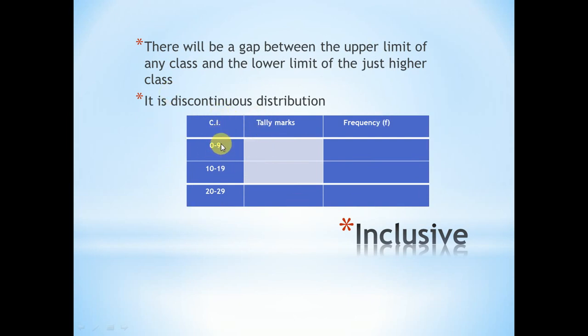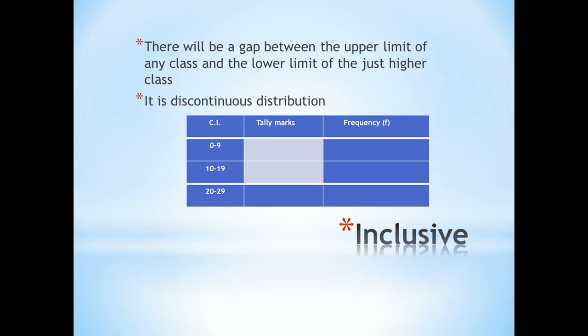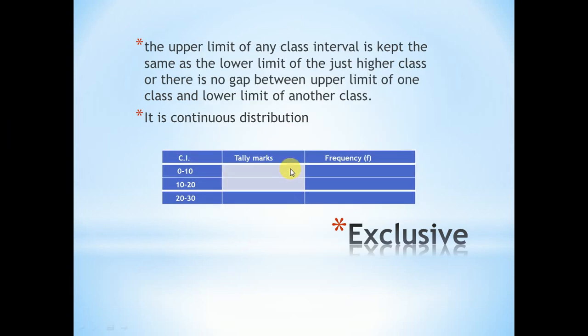We had used the inclusive method. In the inclusive method, the upper value or the maximum value of the first class is not equal to the minimum value of the next class. And in the exclusive method, the maximum value of the first class and the minimum value of the second class are the same. In the first chapter we used the inclusive method because this is the simplest method to draw a frequency table. In normal statistics, we use the exclusive method.